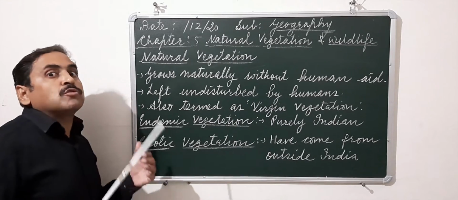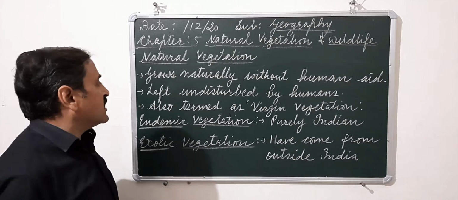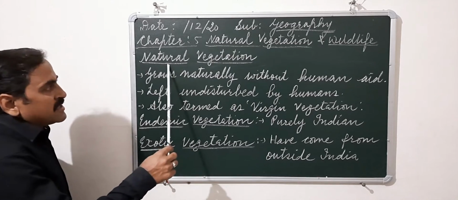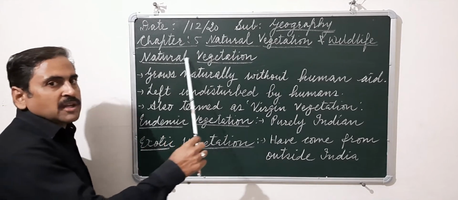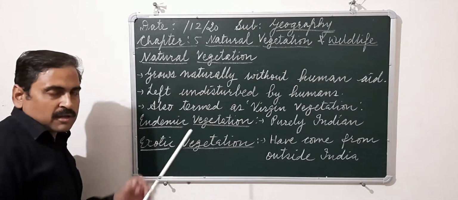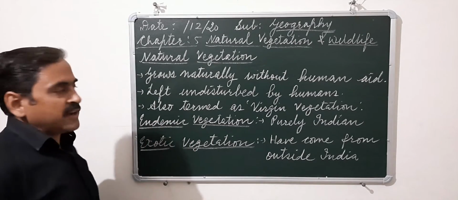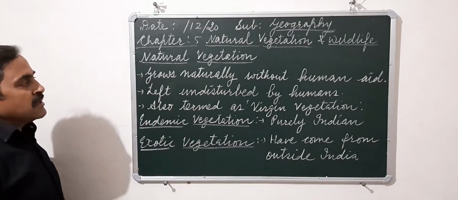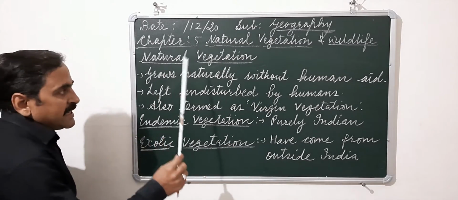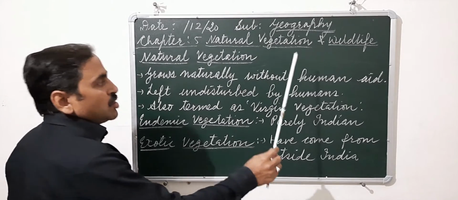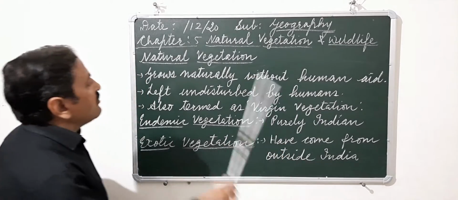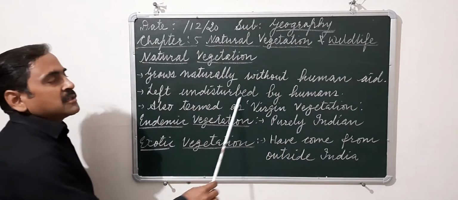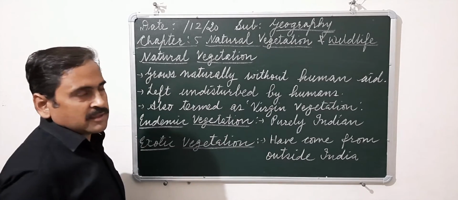The humans have not modified them, and such type of vegetation we call the natural vegetation. So in a definition, natural vegetation refers to the plants which grow naturally without human aid and have been left undisturbed by humans.